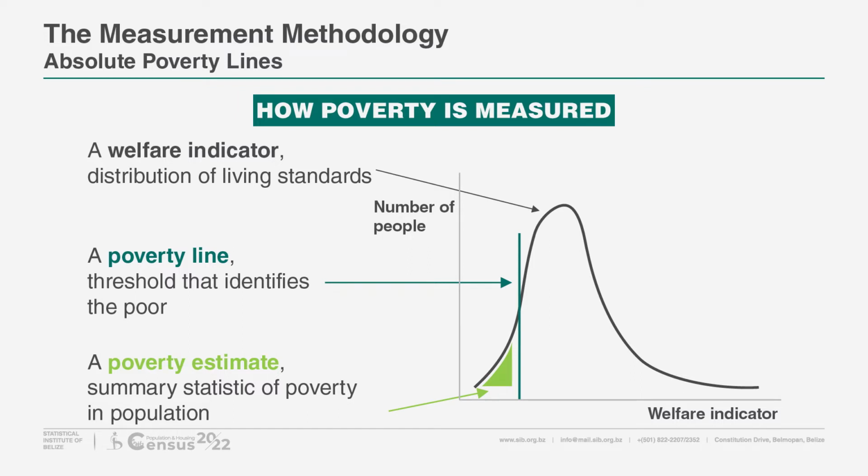However, the most commonly used approach is to firstly have some measuring stick to measure well-being. This is a welfare indicator. Secondly, a cutoff point below which the poor are identified, which is the poverty line. Lastly, a poverty estimate, which is a summary statistic. Absolute poverty lines are monetary-based poverty lines that assess the physical requirements for survival.